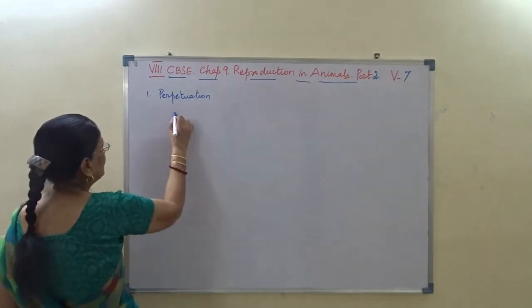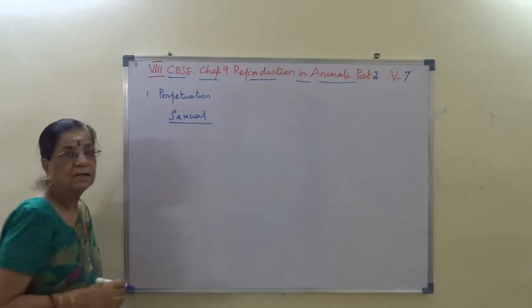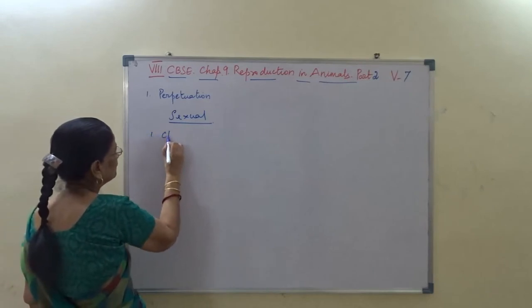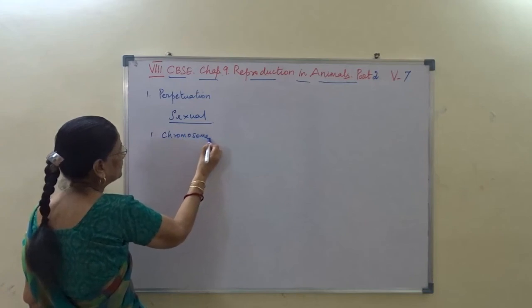Before we enter into sexual reproduction, we come across the term chromosome. We should learn about the chromosome.